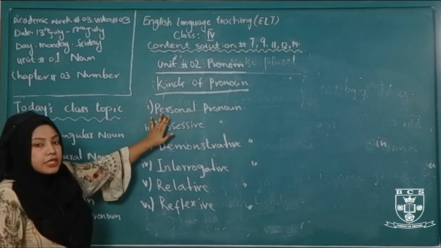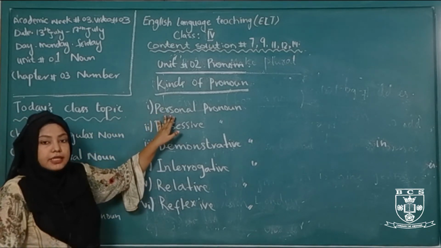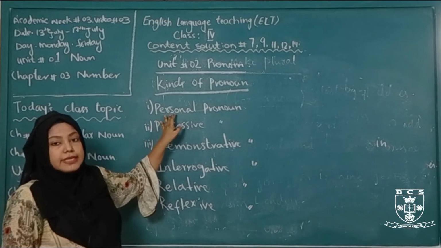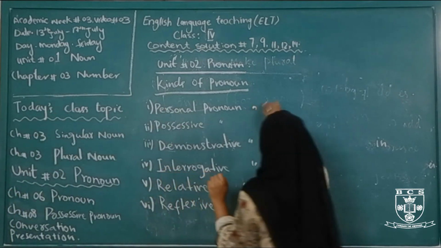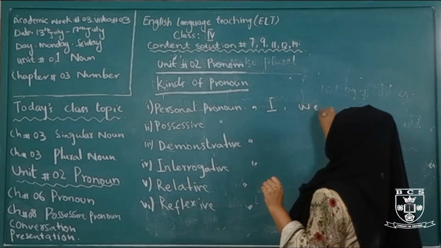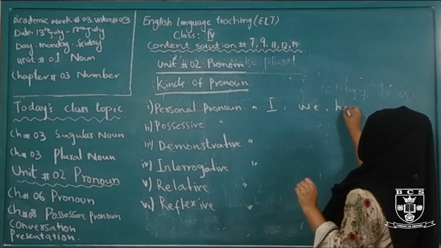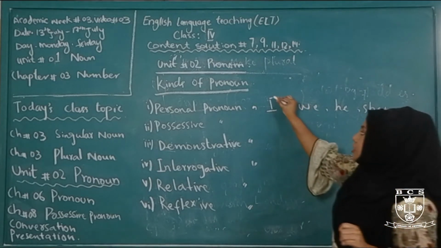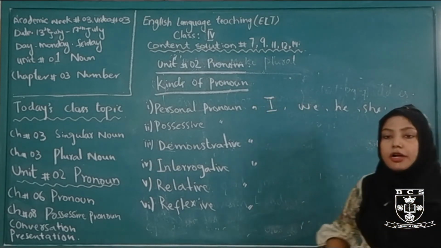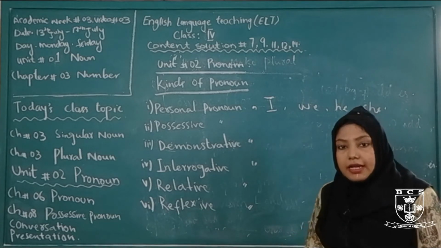Number one is personal pronoun. Personal pronouns represent the subject. For example, I, we, he and she. I am your teacher, this is your house and he is Ali.